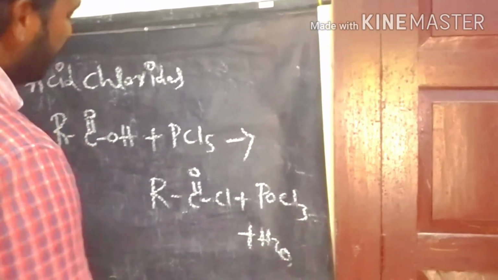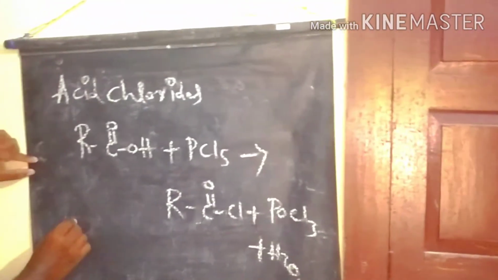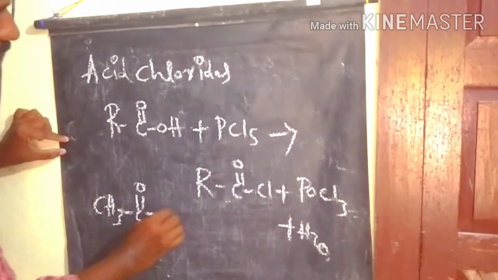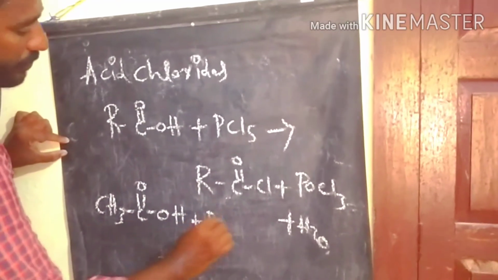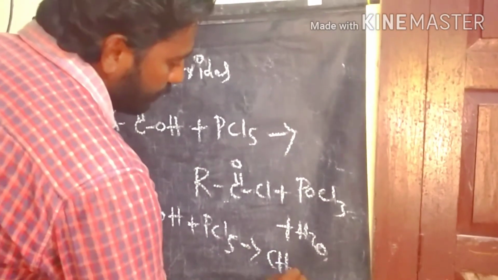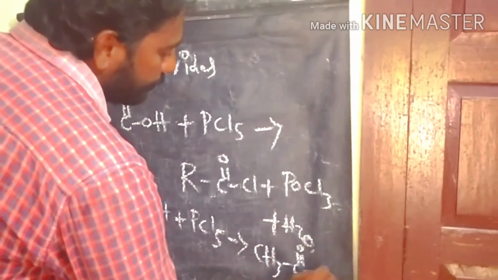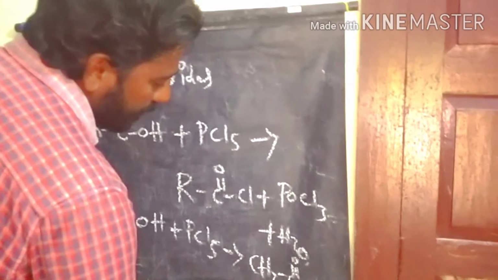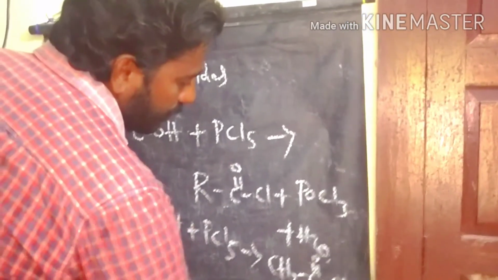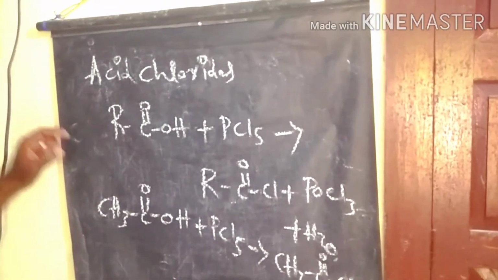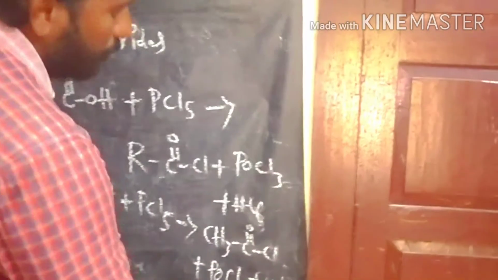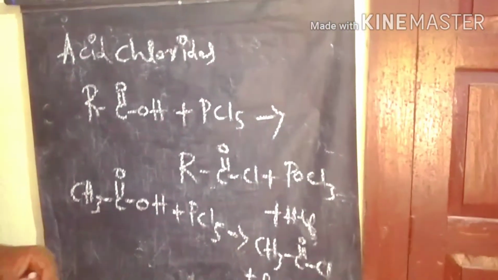For example, if you take acetic acid to react with PCl5, it produces acetyl chloride as the product, CH3COCl, plus phosphorus oxychloride plus HCl. Sorry, here we are getting HCl. So this is how to prepare the acid chlorides from acids.